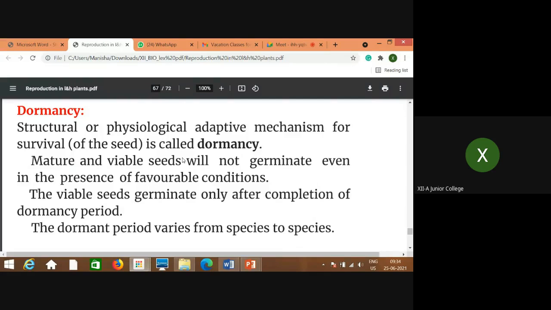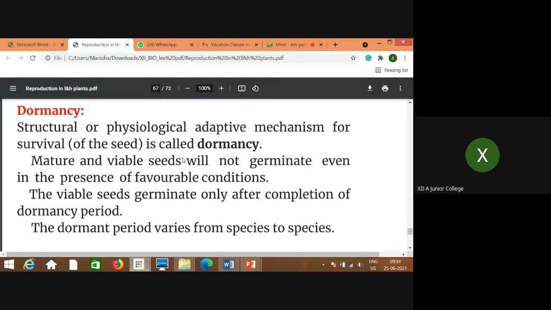Okay, now the next part remaining from this chapter, very small parts are remaining. We will see the structural and physiological adaptive mechanism of the survival of the seed, which is called dormancy. Dormant stage, just remember it as the resting stage. Dormant form means resting form. That means all the physiological activities are stopped, and each and every species shows its own dormant period.